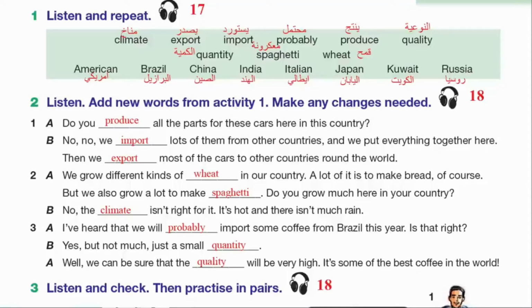Wheat. American. Brazil. China. India. Italian. Japan. Kuwait. Russia.